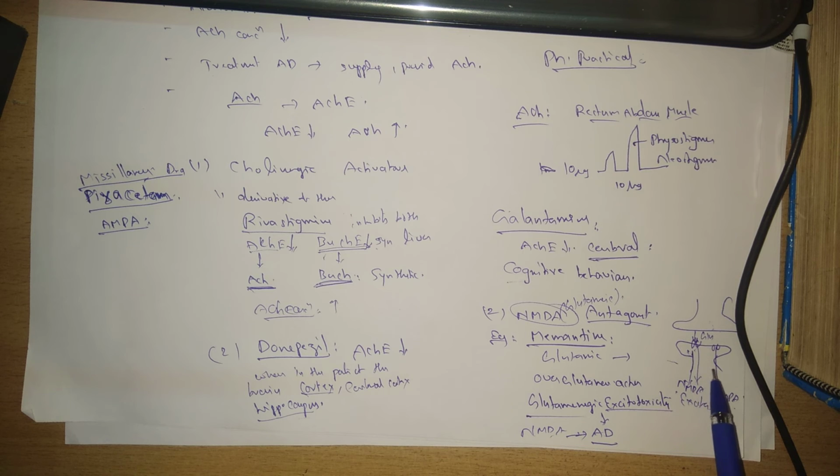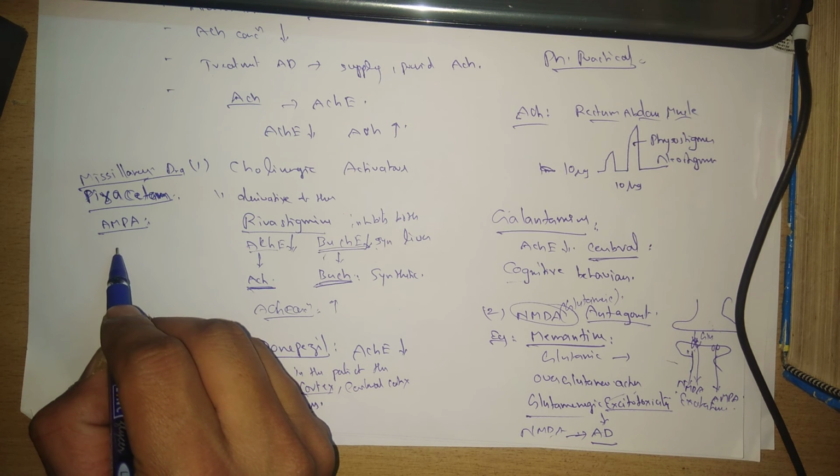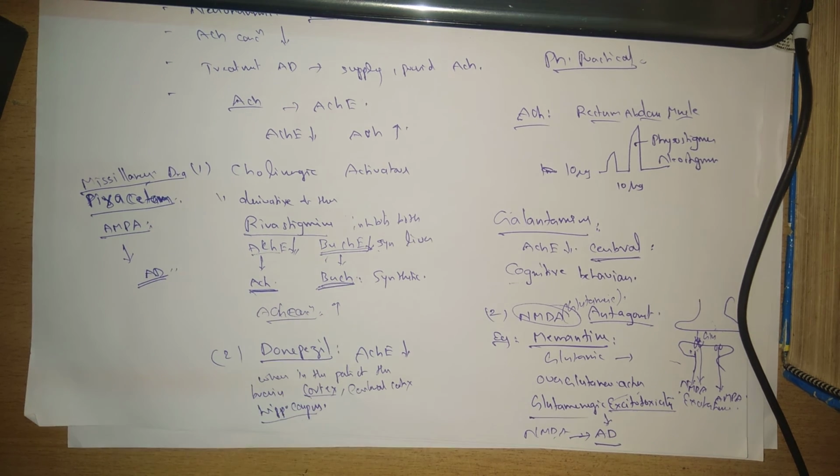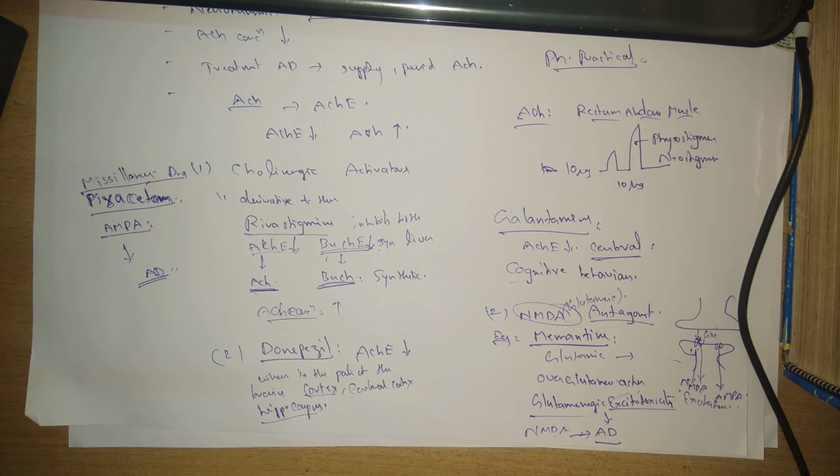So through this NMDA receptor and AMPA receptor, calcium influx occurs. So by blocking these two receptors, the over excitement is inhibited. By blocking this over excitement, we can treat Alzheimer's disease. So like this, many are there. That is pyritinol.